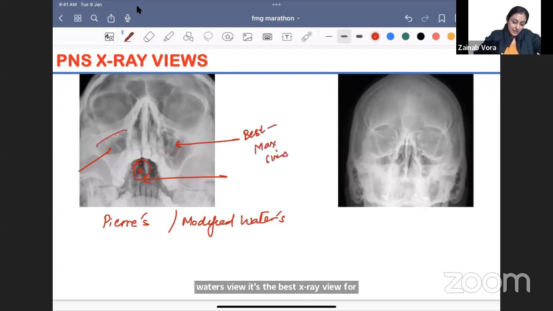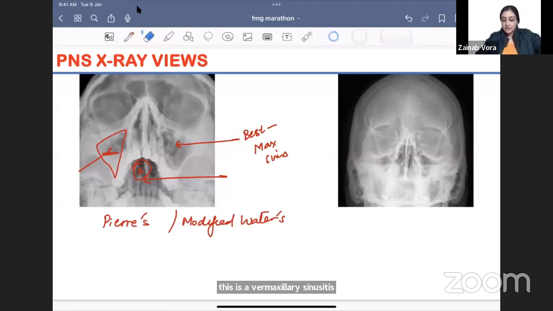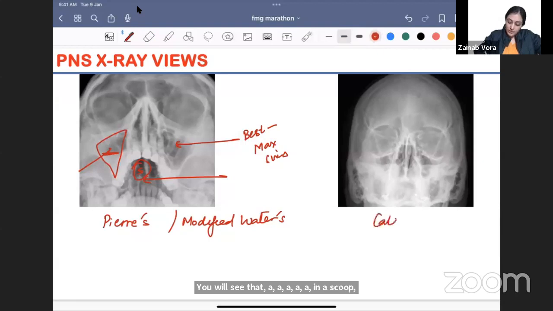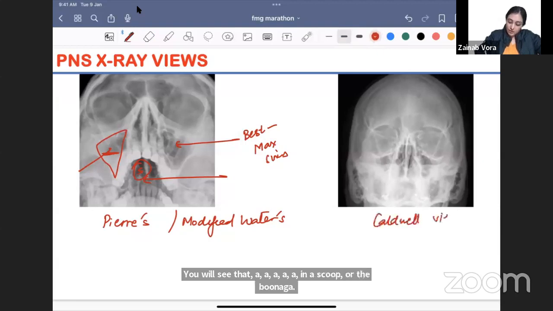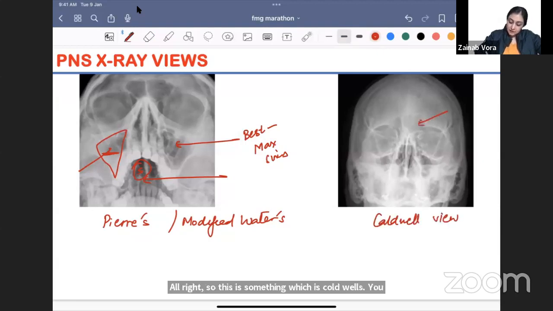So you are seeing how on the right side, can you see यहाँ पे एक level बन गया है. So this is our maxillary sinusitis. On the other hand, if I ask you ये कौन सा view है, you will see that अरे maxillary sinus के ऊपर तो bone आ गया है. Alright, so this is something which is Caldwell's view. Alright, so this is Caldwell's view and it is the best for seeing the frontal sinus.